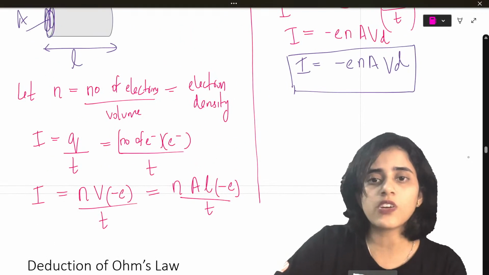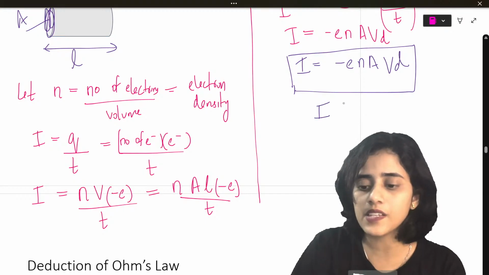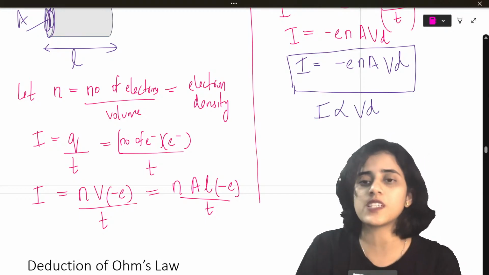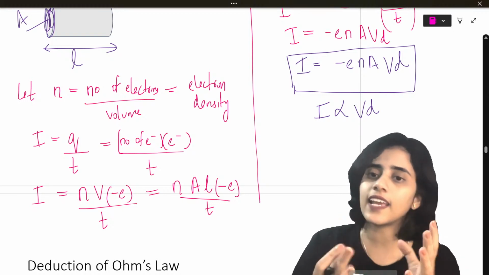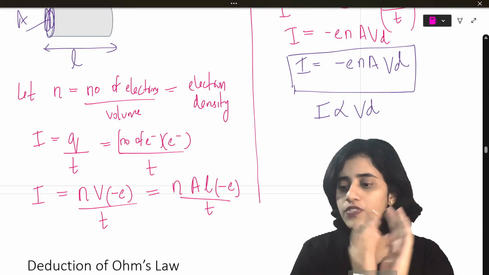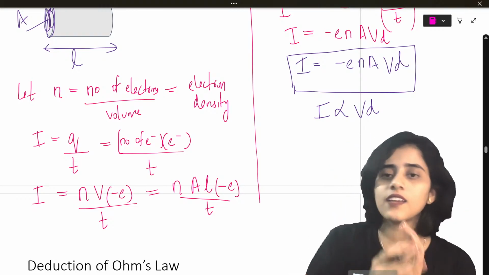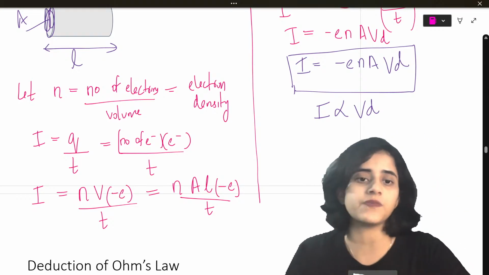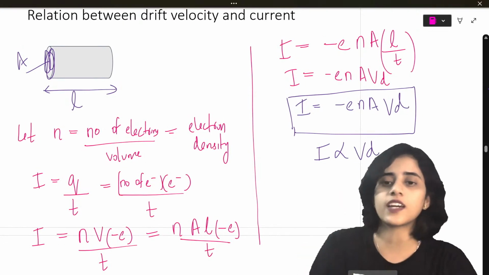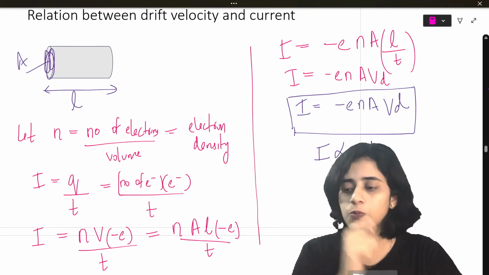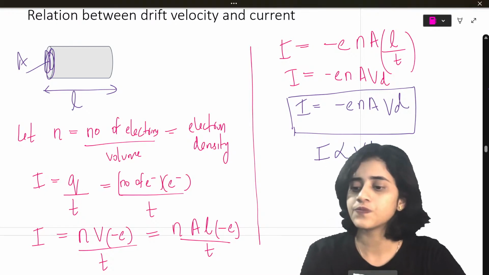So from this you can also say that current is proportional to drift velocity, because minus e is the charge of one electron, n is a constant, area is a constant. So taking all of that as a constant, you can say I is proportional to Vd. So for the relation between drift velocity and current, you should mention that I is proportional to Vd.